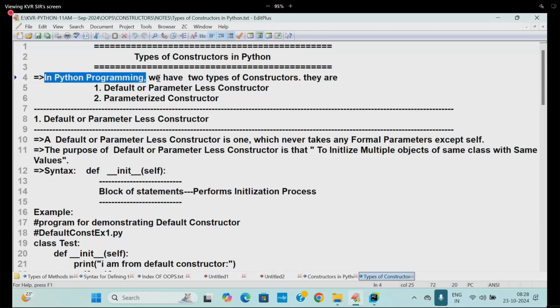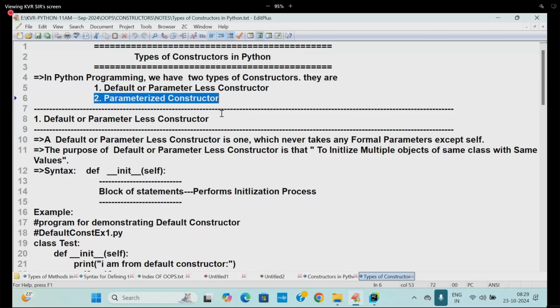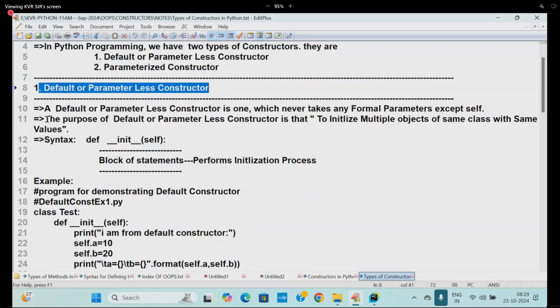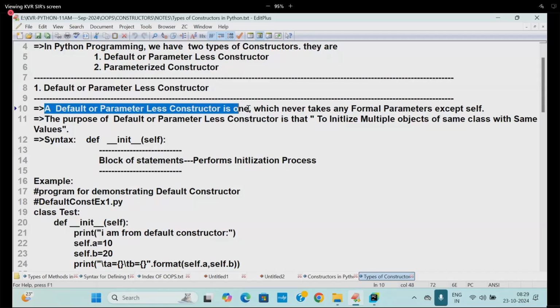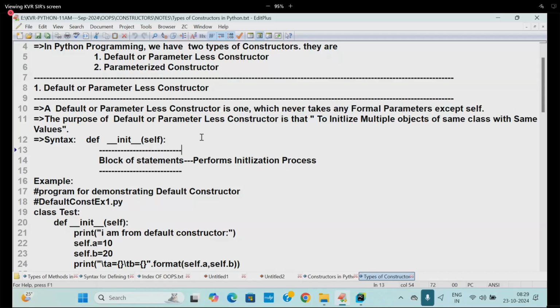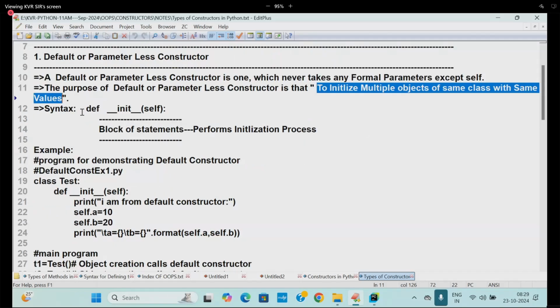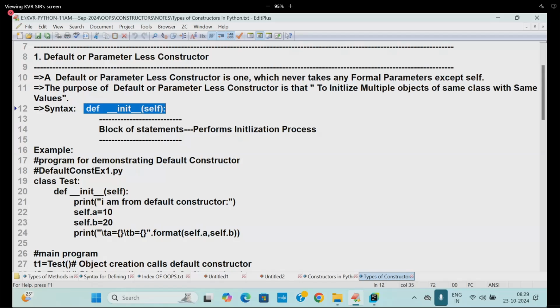In Python programming, we have two types of constructors. They are default, or parameterless constructor, meaning no parameters given, and one more. Default constructor definition: a default constructor or parameterless constructor is one which never takes any formal parameters except self. That means only self is taken. The purpose of default constructors is to initialize multiple objects of the same class with the same values. def __init__(self):